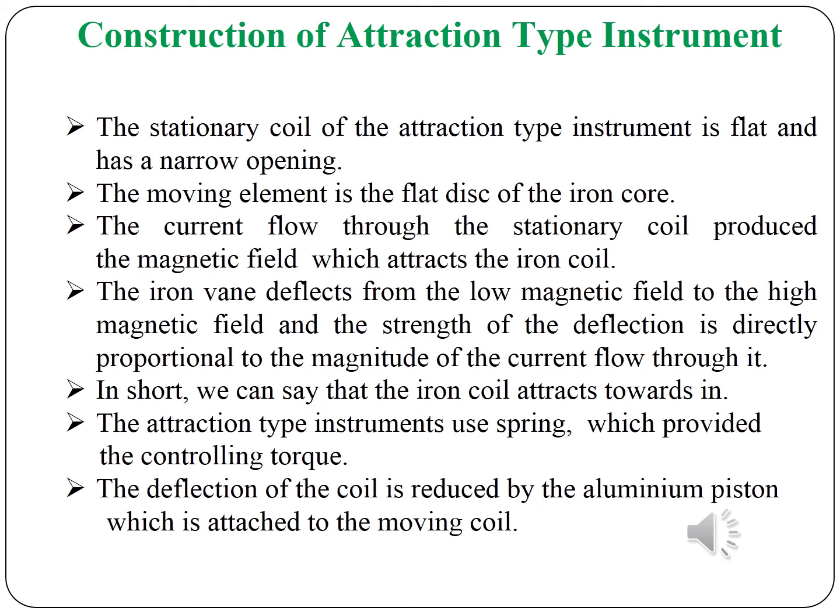The iron vane deflects from the low magnetic field to the high magnetic field, and the deflection is directly proportional to the magnitude of the current flowing through it. The instrument uses a spring which provides the controlling torque. The deflection is damped by an aluminum piston.